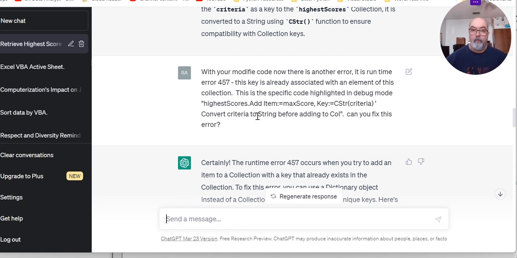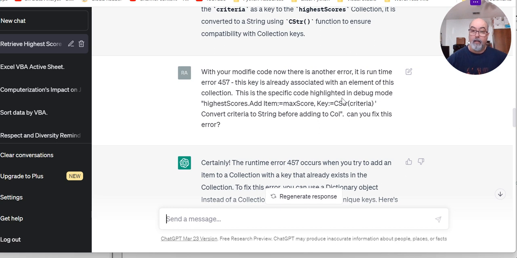Then I went back to ChatGPT, and I said this time, with your modified code, there's a typo, I didn't put letter D here, but it's smart enough to understand. With your modified code, now there is another error. This time I'm describing that it's a runtime error, providing the error number 457 and describing the error: this key is already associated with an element of this collection.